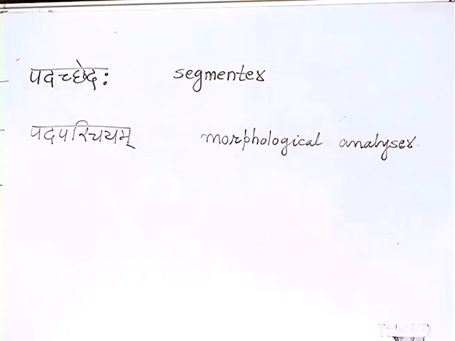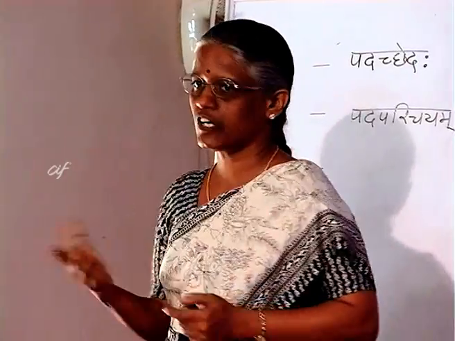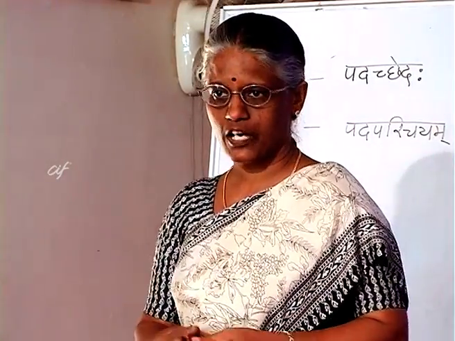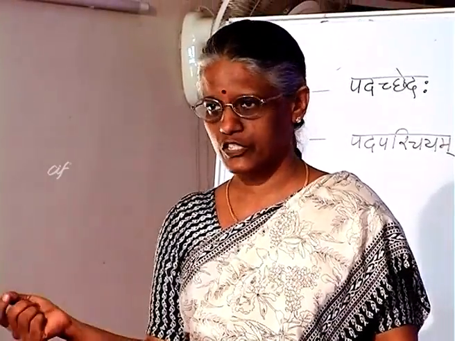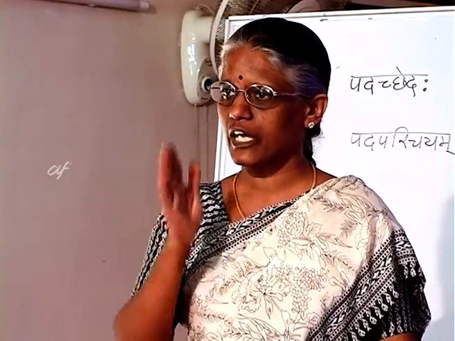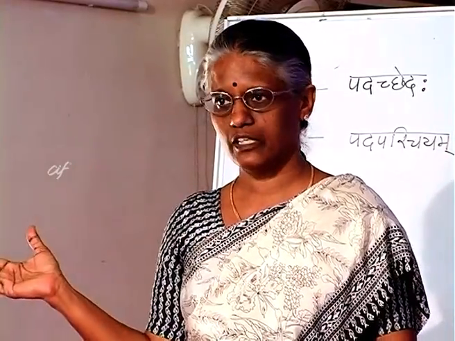If it is a compound word, say for example, Rajapurushaha, it's not enough to know that it is Prathama Pullinga Ekavachanam. We should also know what are the components in that pada.